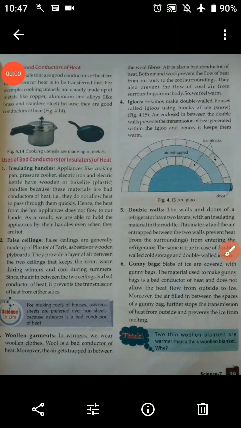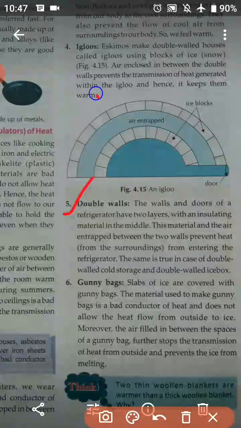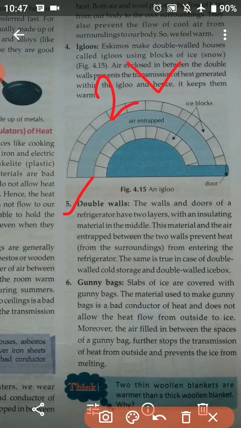Okay students, now moving on to number 5, that is double walls. The walls and the doors of refrigerators have 2 layers with an insulating material in the middle. So students, the walls and the doors of the refrigerator have 2 layers with an insulating material in the middle. I'm going to show you this just as an example, so that you understand it properly.